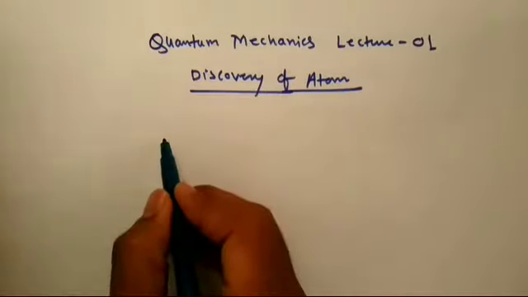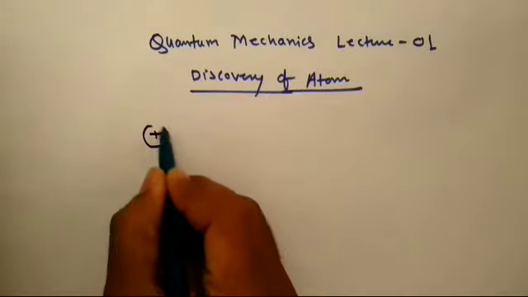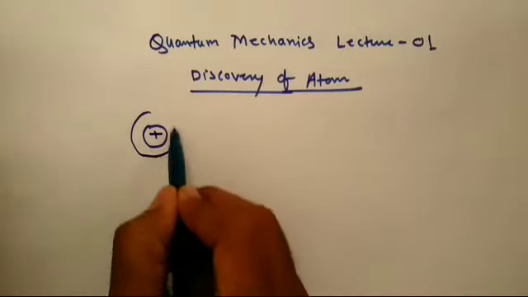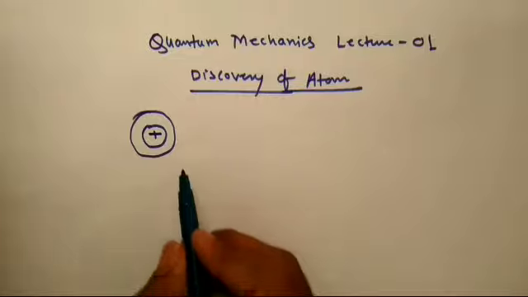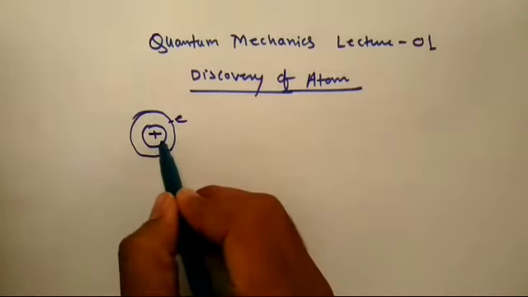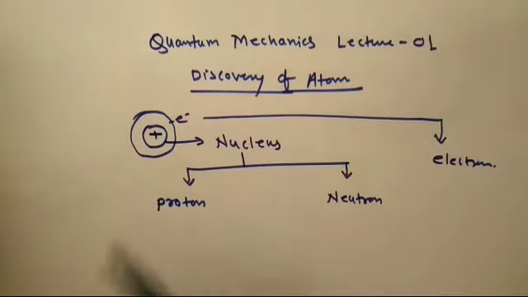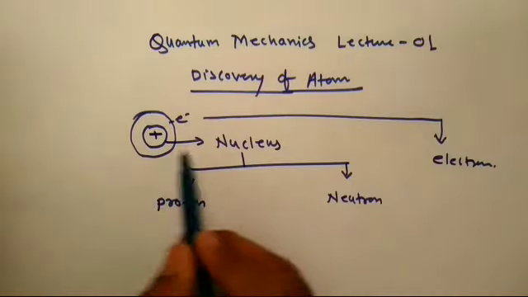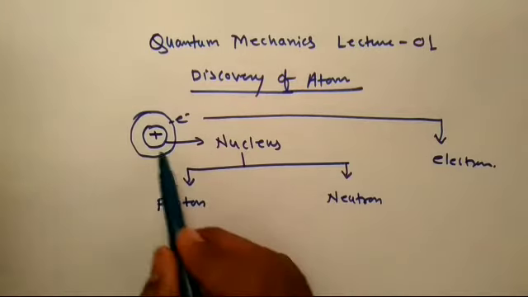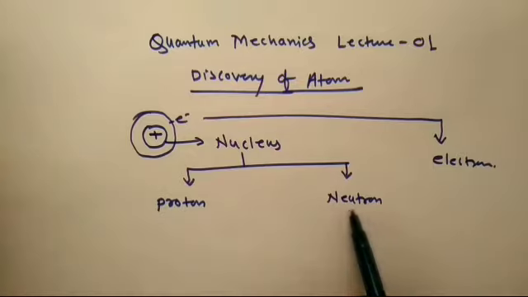Friends, when you're talking about atom, you may have a picture of atom inside your mind. It looks like this. The atom consists of electron and center, which is called as nucleus. So the atom consists of electron and nucleus. That nucleus consists of proton and neutron.